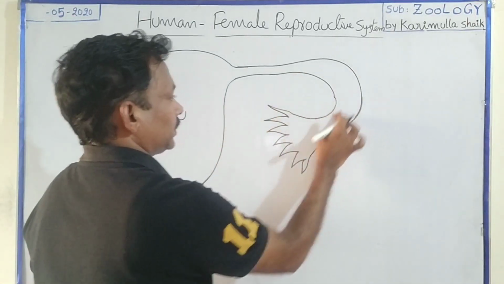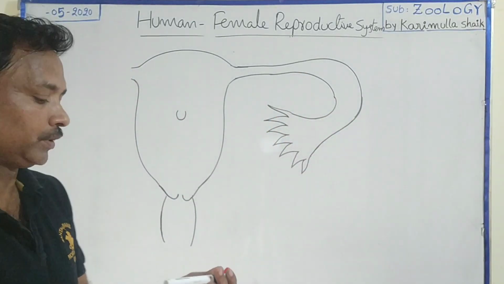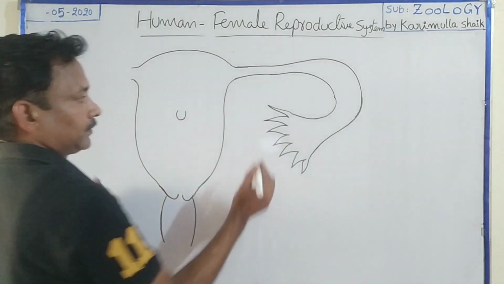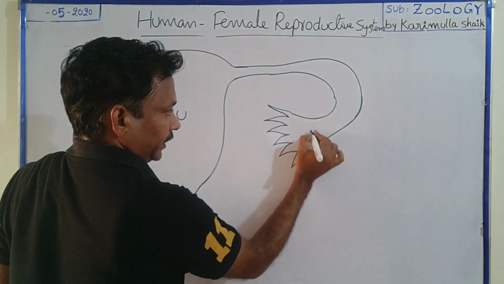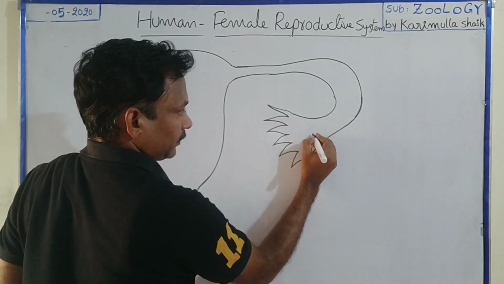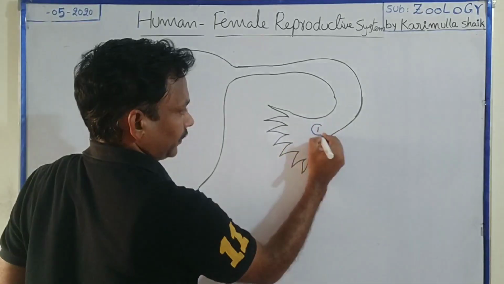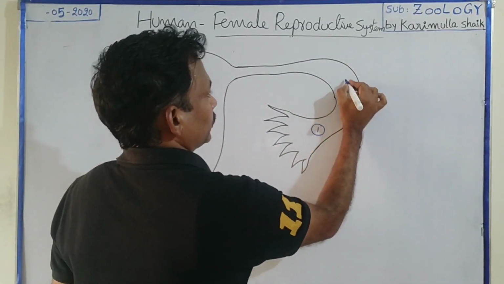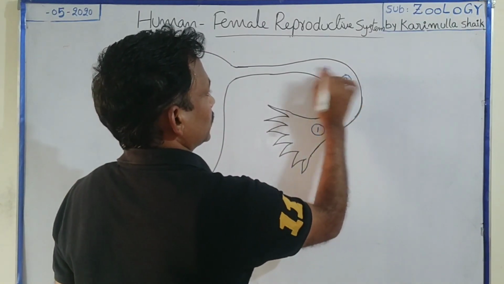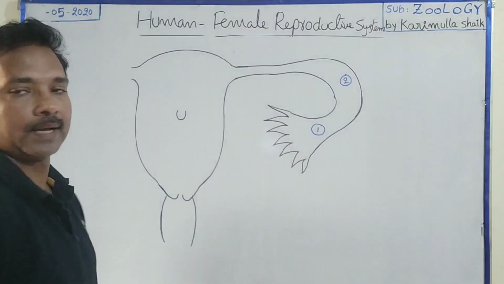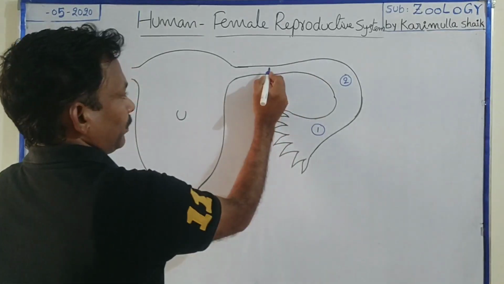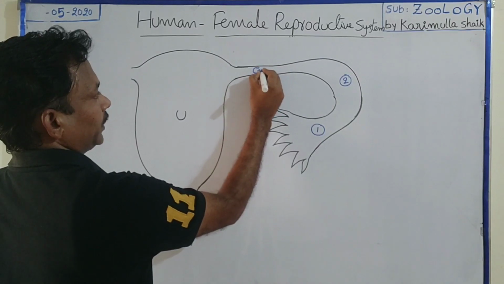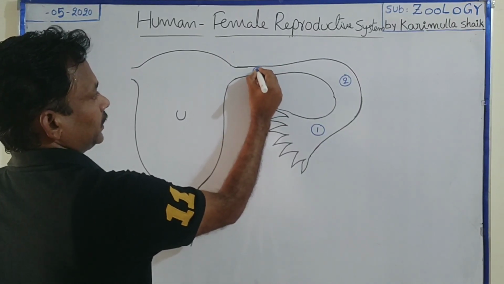Okay, now this structure is called the oviduct or fallopian tube. In this oviduct, we may observe 3 areas. The distal area, the free end of this fallopian tube, is the first area, a funnel-like area, the infundibulum. And a wide curved portion, the longest portion of the oviduct, is known as the ampulla. And a narrow part which connects with the uterus is the third portion of the oviduct, known as the isthmus.